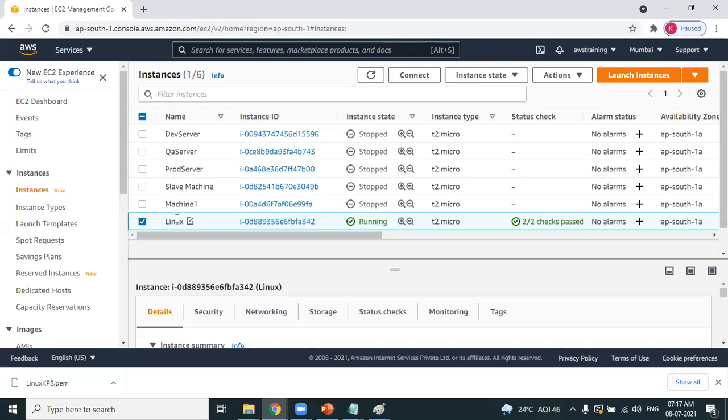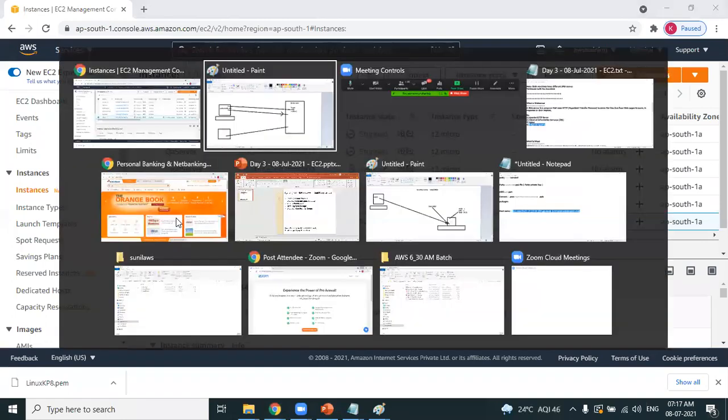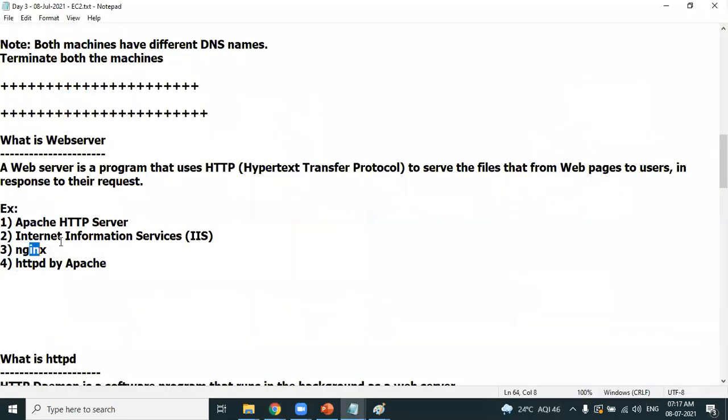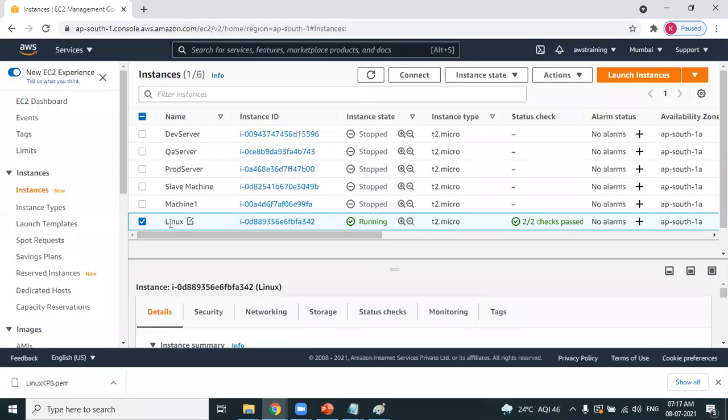If you install Nginx or IIS or HTTPD, this becomes a web server. When you install a web package, it becomes a web server. If you install Oracle, it becomes a database server. As of now, it's a plain Linux machine, an empty operating system. That's it.